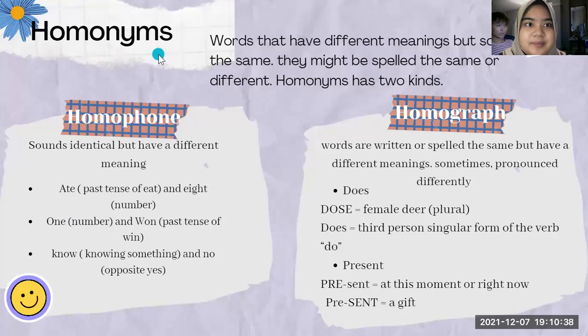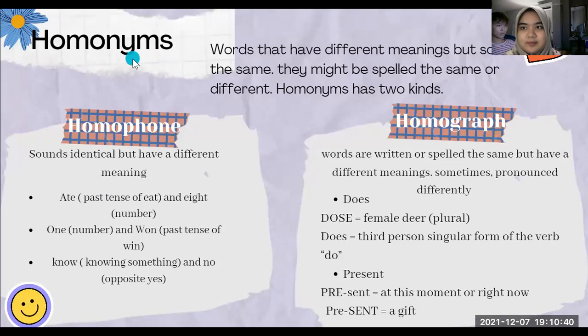Okay, the next is homonyms. Homonyms are words that have different meanings but sound the same. They might be spelled the same or different. And there are two types of homonyms. The first is homophone, which sounds identical but has a different meaning. Like the example, first, ate in past tense of eat, and eight in number, one in number, and won in past tense of win, know in knowing something, and no in opposite of yes.